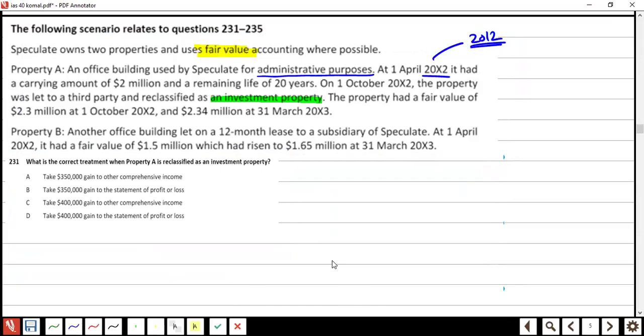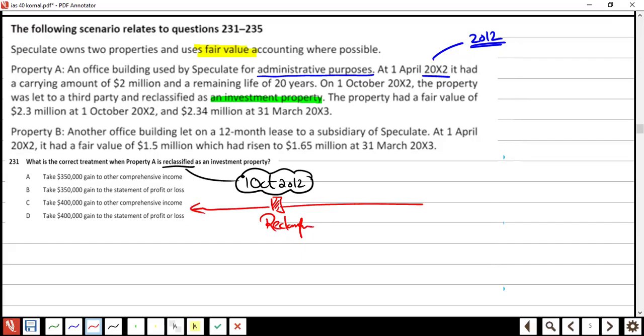We're going to treat it when the property is reclassified. So I can say we are at 1st of October. Am I right? Yes, I am at 1st of October and I am solving it. Listen to me carefully, ma'am. This is the date of reclassification. Before that, and after that, the year end, no?